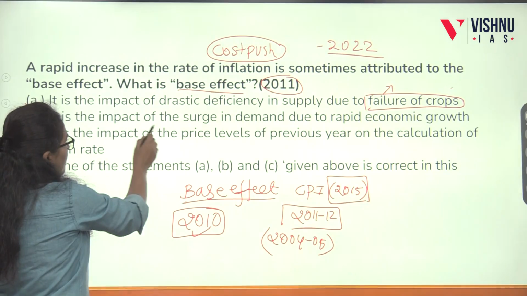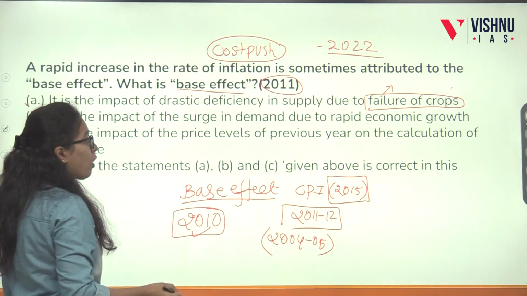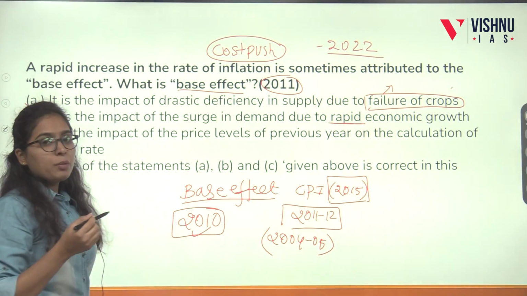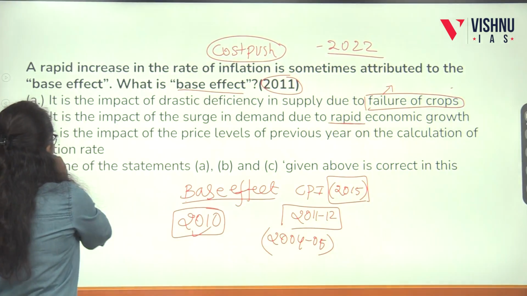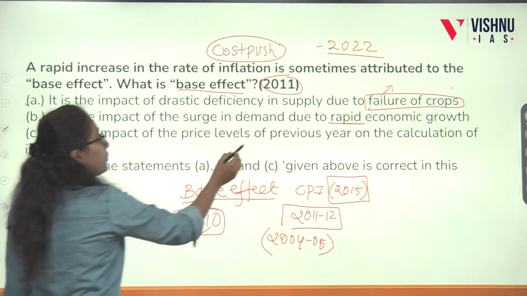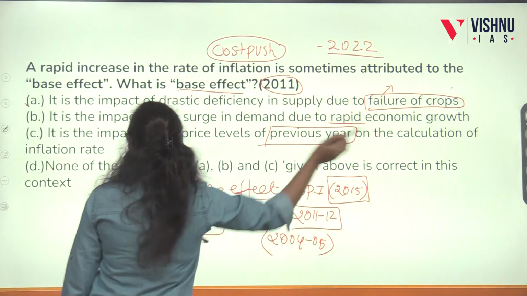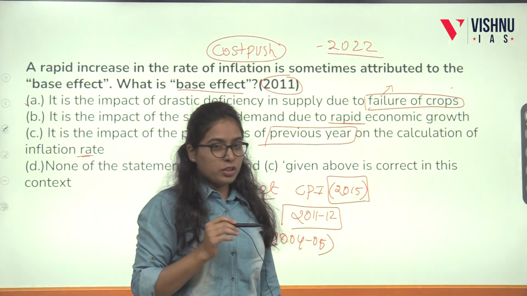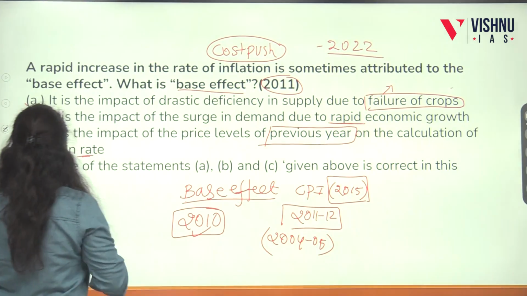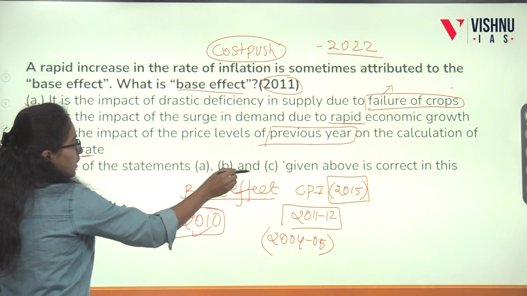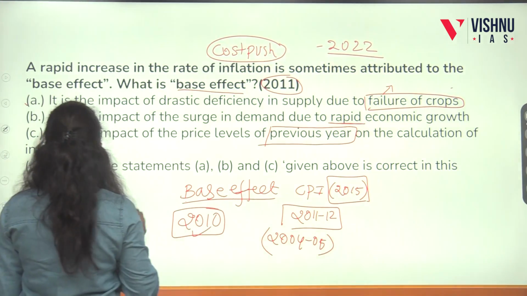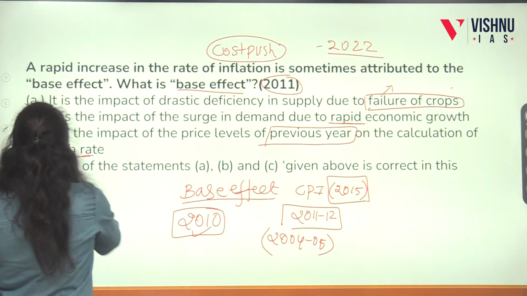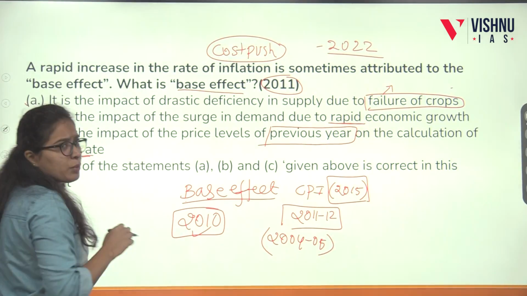Then, it is the impact of surge in the demand due to rapid economic growth. This is not inflation, because rapid economic growth means it's a development. Then, it is the impact of price level of previous year on the calculation of inflation rate. We can see this is the appropriate answer for this question. Let's see the fourth option also: none of the statements A, B, C given above is correct in this context. We saw that C is appropriate for this question, so we can settle with the C option.